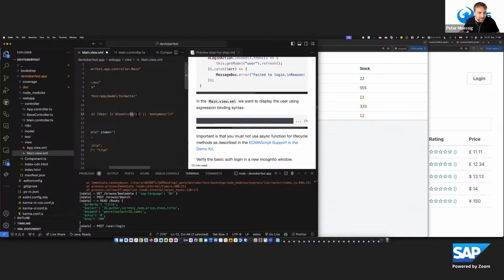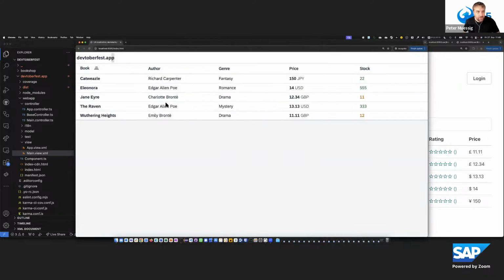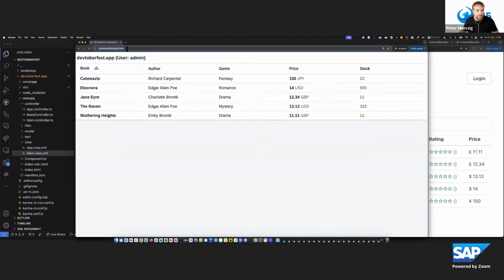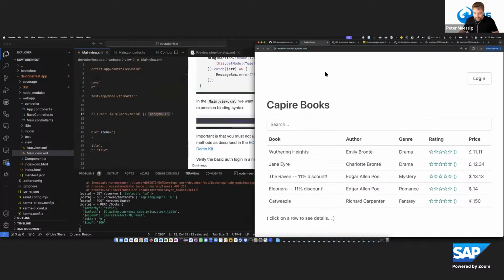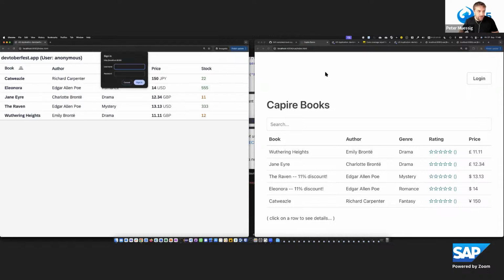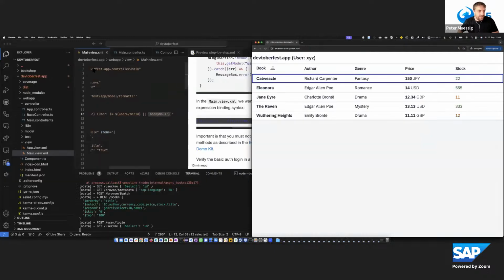So we access the me entity and then the ID. And if there is nothing present, then we display anonymous. So doing that, it refreshes and it says, oh well, we are logged in as admin. So if I close that once again and show now how that happens. If I now log in, you see anonymous, XYZ, and then I'm logged in.